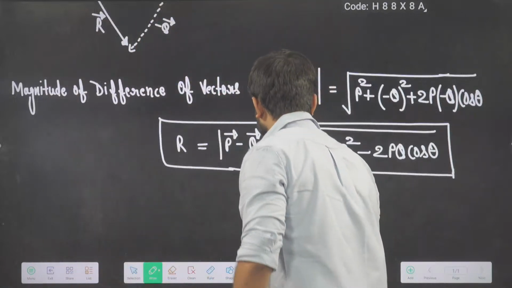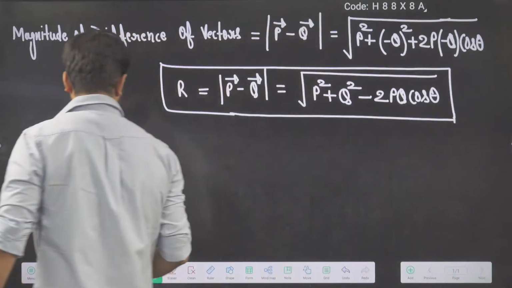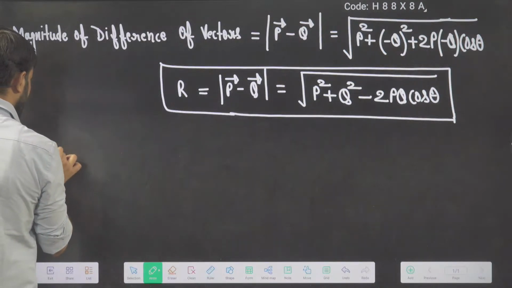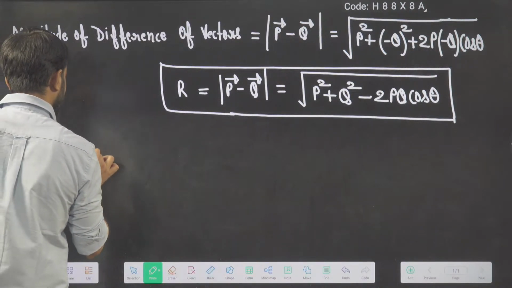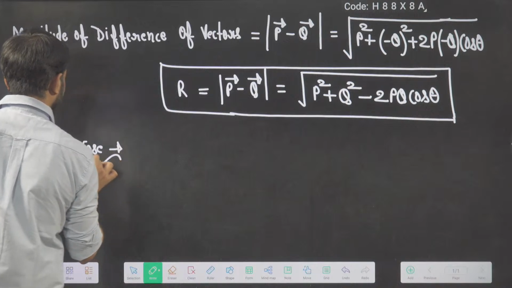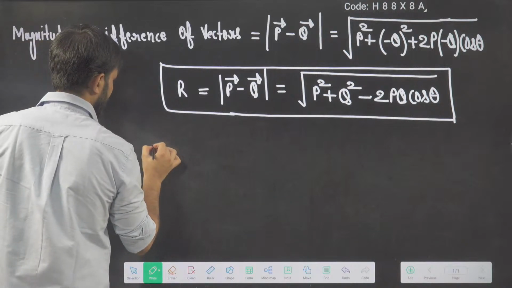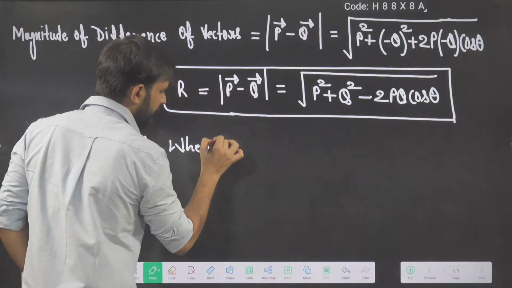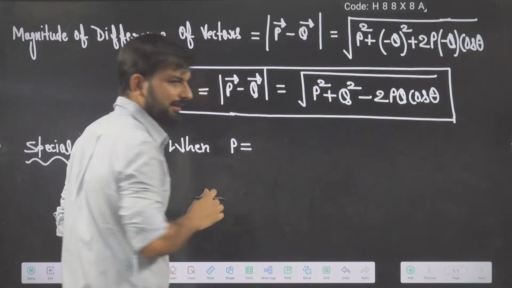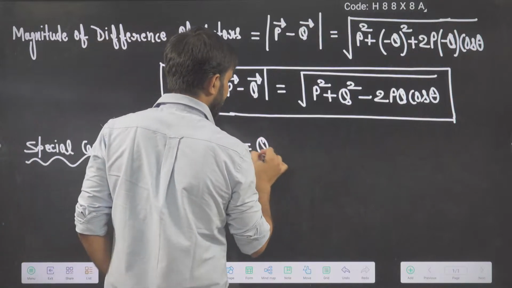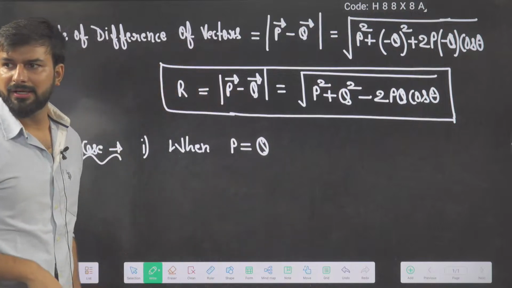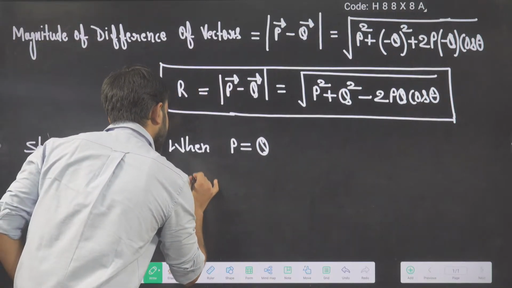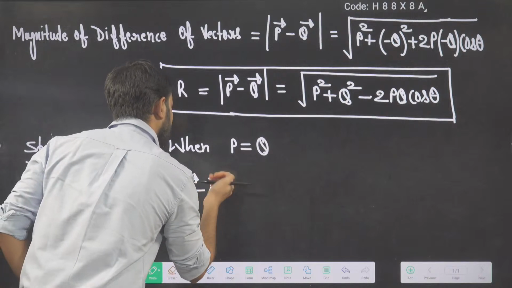Now I will do the special case. The special case is very simple, beta. When two vectors have equal magnitude, the special case I am discussing is when P vector is equal to Q vector. So what will your difference be? What is the magnitude of the difference, P minus Q vectors?